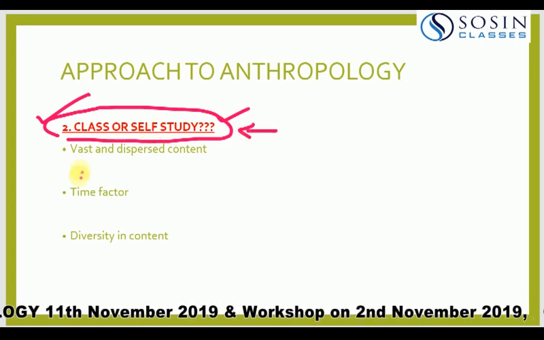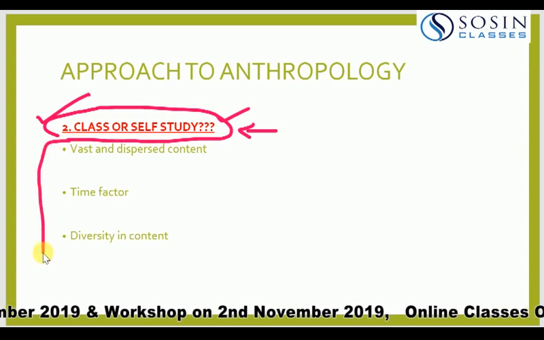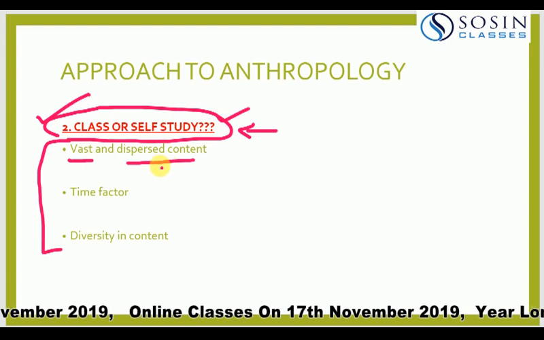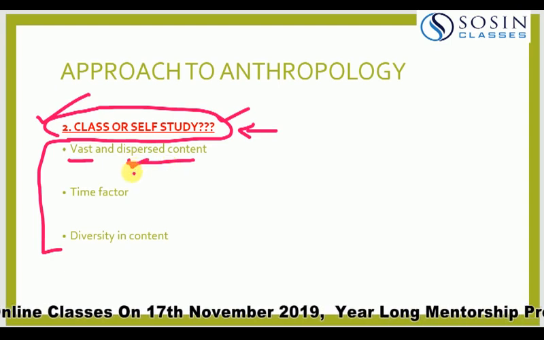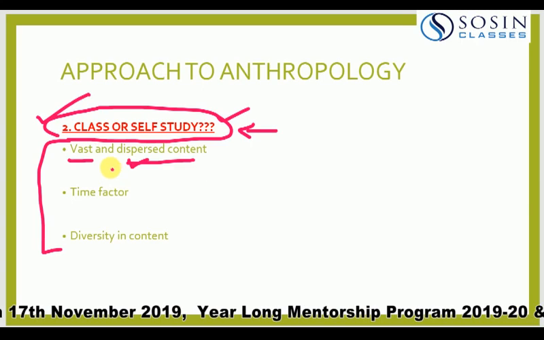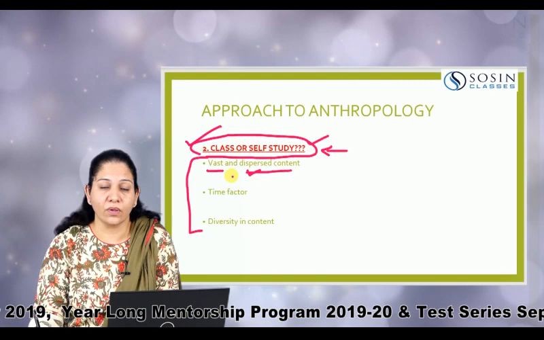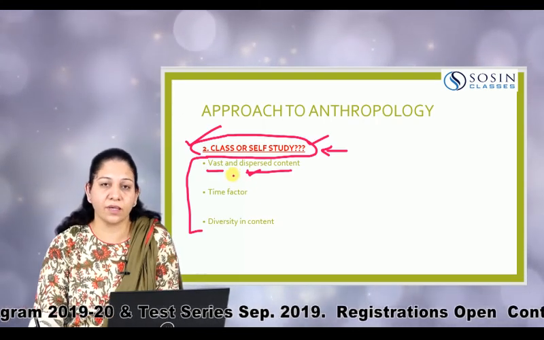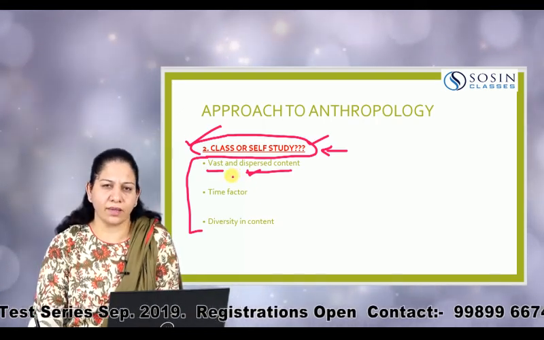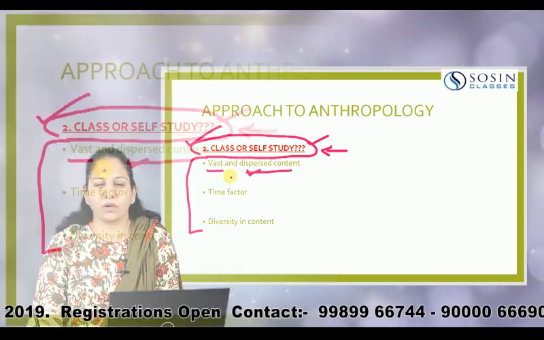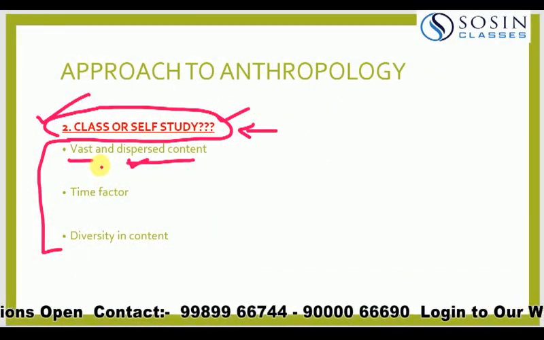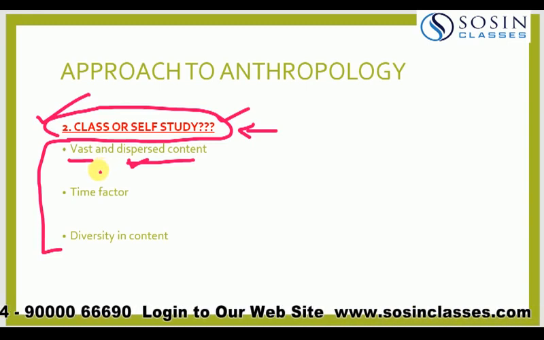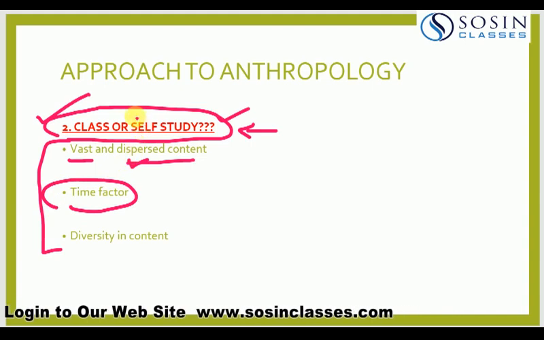But the things that you'll have to consider are that this is a very huge syllabus which is not there in 2 or 3 or 4 books, which is a rather dispersed kind of content that makes it necessary for some assistance, so that you get to know where the content is, where the contemporary things are, how it is being updated. And of course, not simply that. In order to have conceptual clarity, it may take some bit of time, if at all one is trying to do the self-study. So if you have the time, there's no doubt you would be in a position to do it.